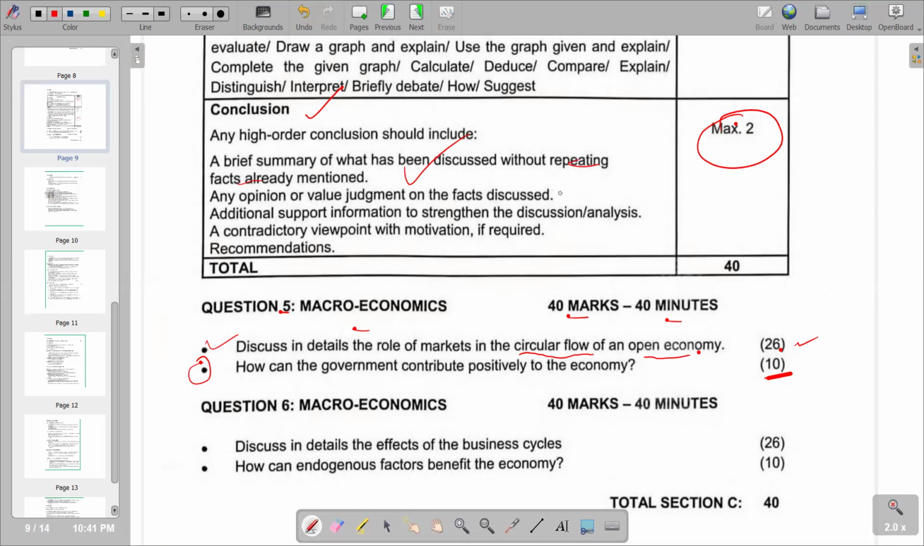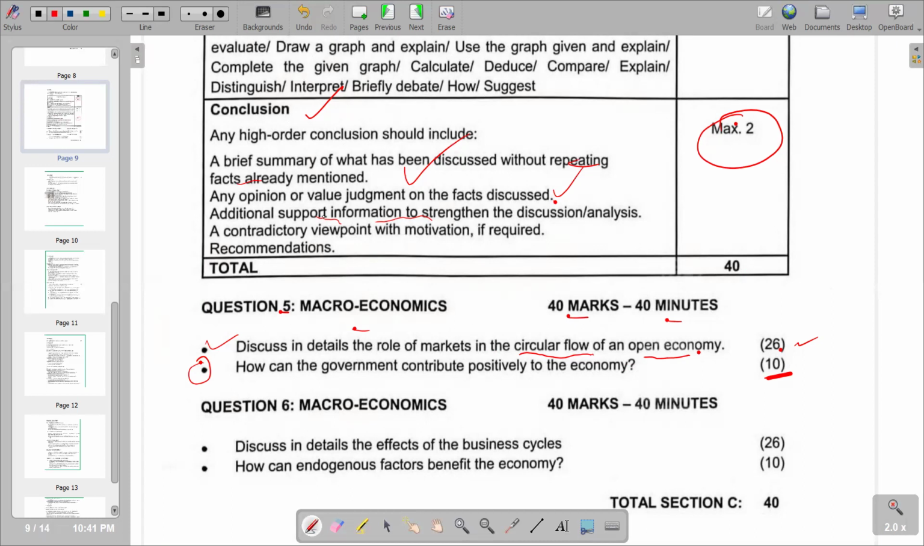The second point is any opinion or value judgment on the facts discussed. That's what you should take into consideration. Then additional support information to strengthen the discussion. This is the main common one, that you can give additional support information to strengthen the discussion that has been discussed. This can come in the form of a recommendation. If you were coming up with solutions, what other solutions can we add on? You can just include them in your conclusion.